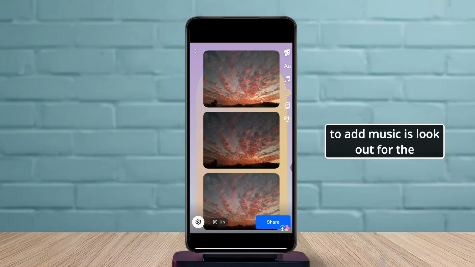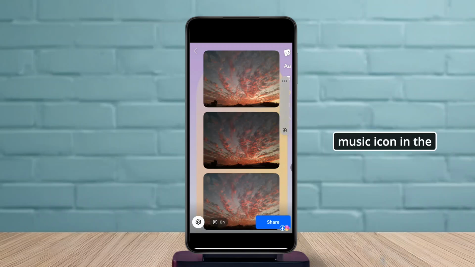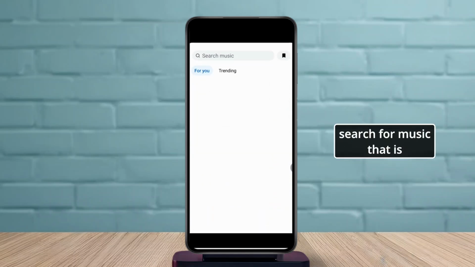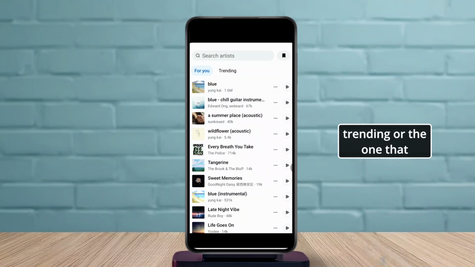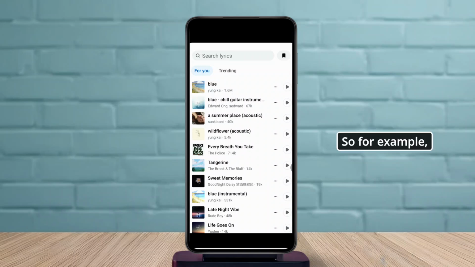the thing you need to do in order to add music is look out for the music icon on the right hand side at the top. Select music, and after you select music, you can search for music that is trending or the one that you would like to apply. So for example, this one right here.